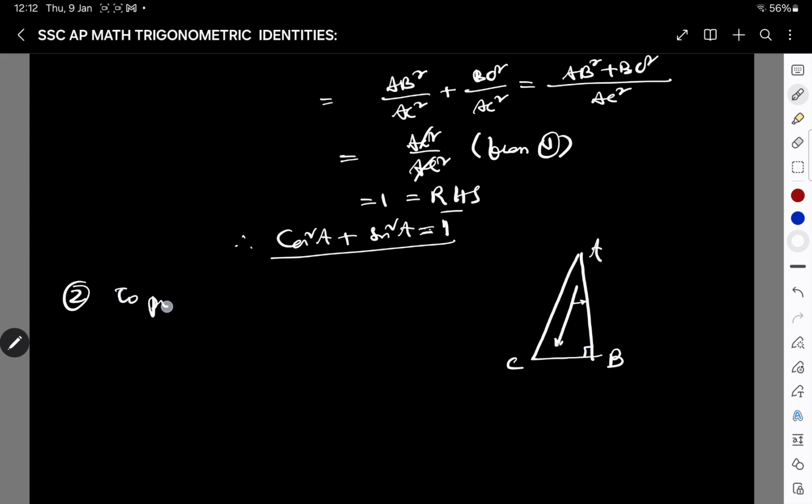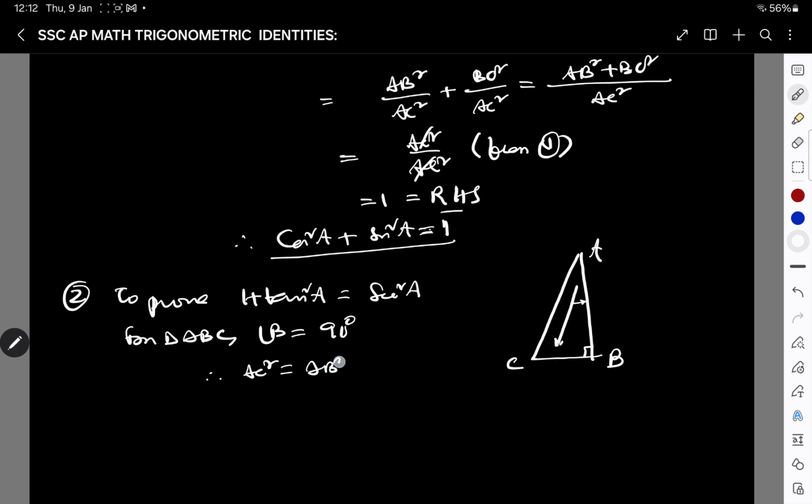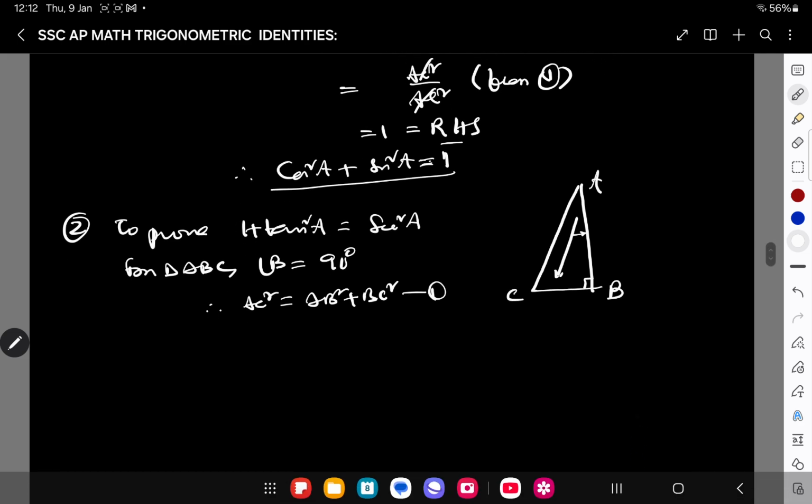To prove 1 plus tan square A is equal to secant square A, what would you first find? First, from triangle ABC, angle B is equal to 90 degrees, and therefore AC square is equal to AB square plus BC square, same as in the previous proof.